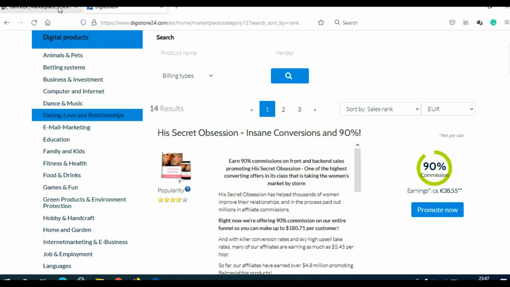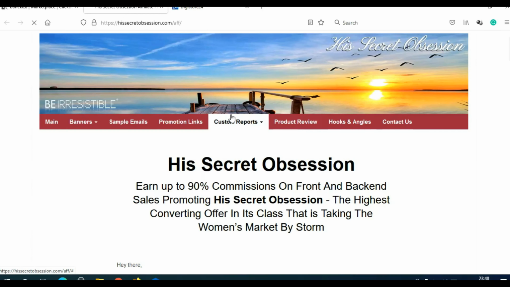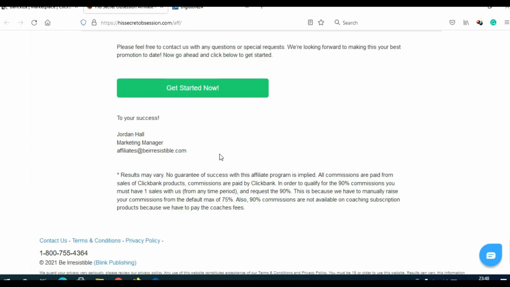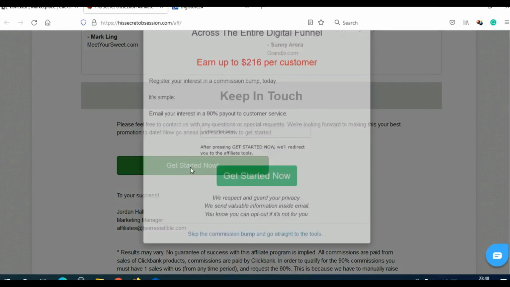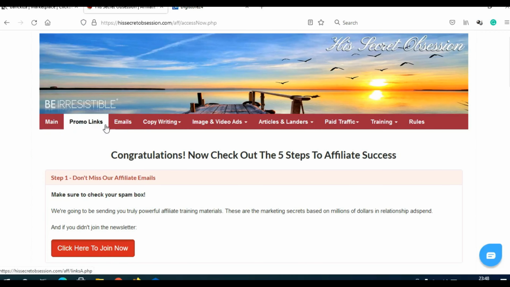So let's just go back to ClickBank for this example, and let's open their affiliate tools page in a new window, just to see all the tools that they're actually offering us in order to promote their product. So I will scroll here to the bottom, click here, Get Started Now, and then click here on Skip the Commission Bump. And here you can see all the tools that they're giving us in order to promote their product: promo links, emails, copywriting, images and video ads, articles and landers, paid traffic, training and rules for promoting their product.